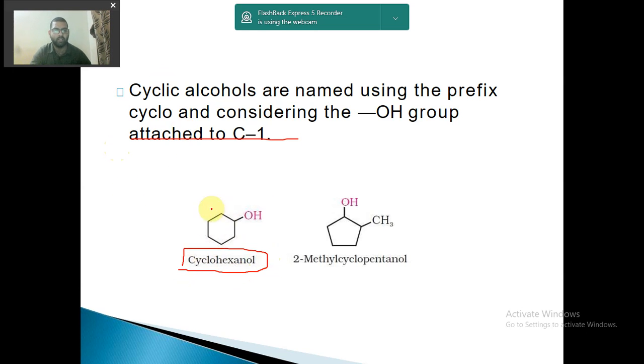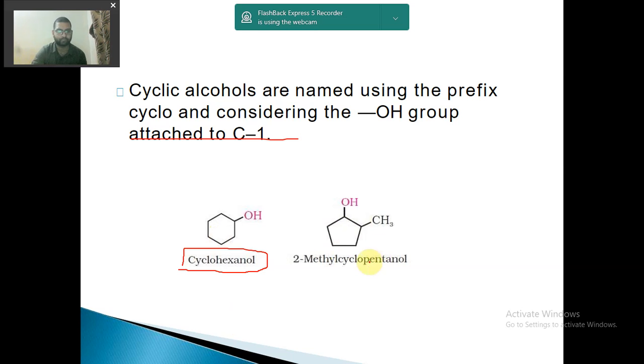In general, what is it called? It is called cyclohexane. So we have removed the E and added ol, as it was butanol for butane, ethanol for ethane, methanol for methane. In the same way, for cyclohexane it is cyclohexanol.